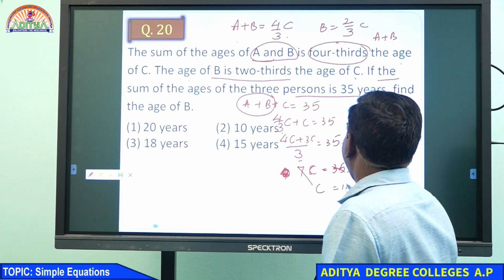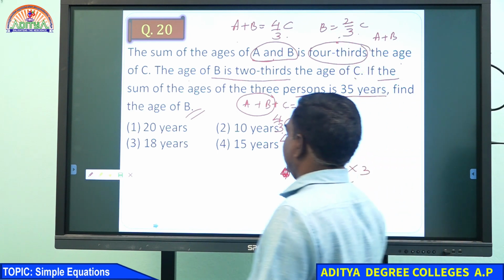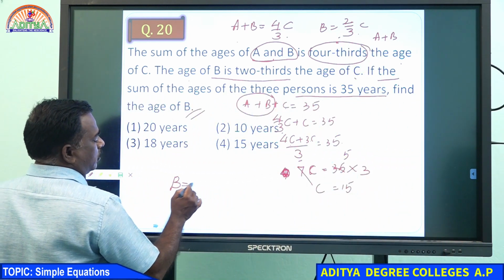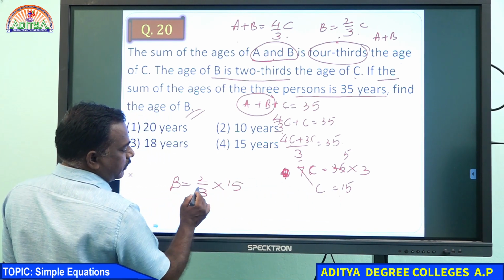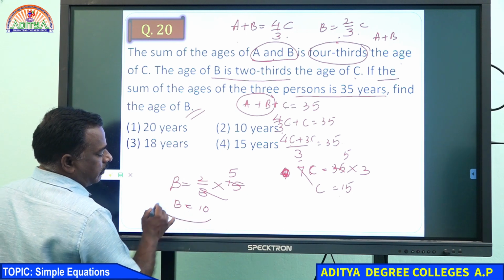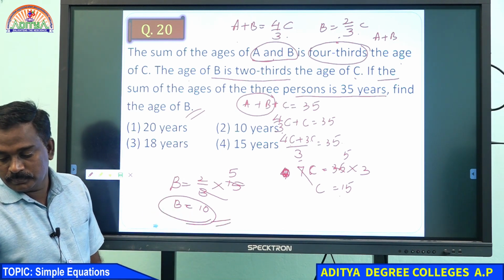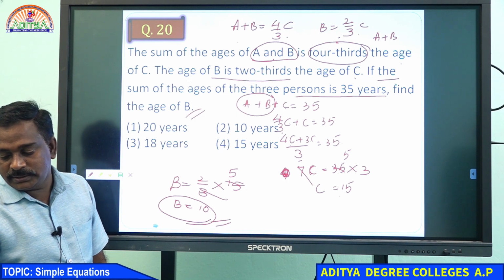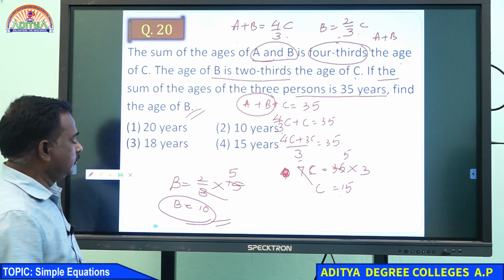C equals 15. But we want the B value. What is B? B equals 2/3 C. C we know as 15. So 3 5s, 2 5s are 10. B equals 10. Is it clear, Gayatri, right? Yes. I'll go for the next question.